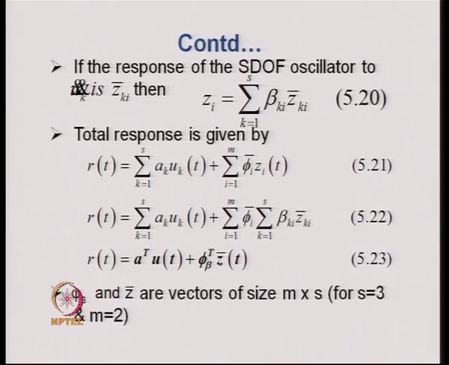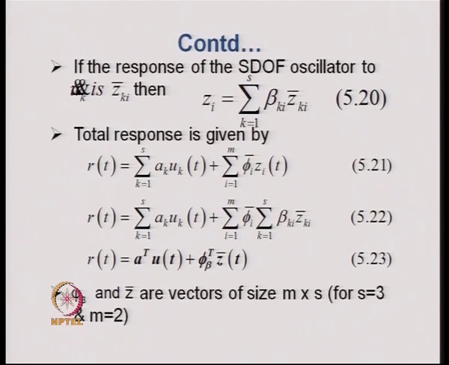So, if we sum up for all the support excitations, then we get the value of Z i in a particular mode of vibration. So, this Z i is the dynamic response of the system with respect to the support.